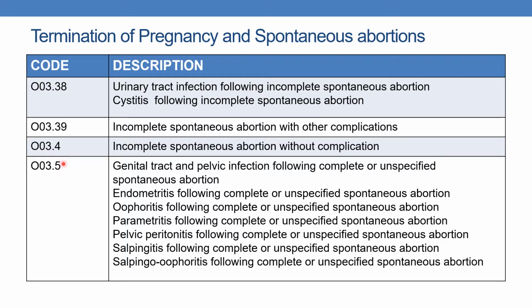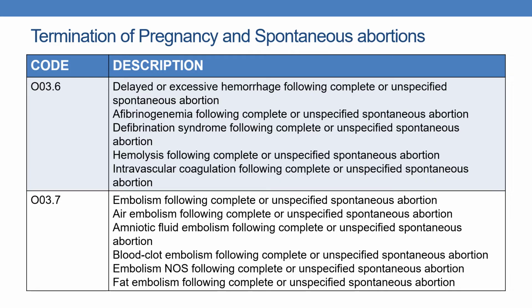The fourth digit 5 indicates complete or unspecified spontaneous abortion. These synonyms are similar to those we have discussed earlier. For endometritis, oophoreitis, parametritis, pelvic peritonitis, salpingitis and salpingo-oophoritis following unspecified or complete spontaneous abortion, the code is O03.5. Similarly, for delayed or excessive hemorrhage following complete or unspecified spontaneous abortion, the code is O03.6. For embolism following complete or unspecified spontaneous abortion, the code is O03.7.